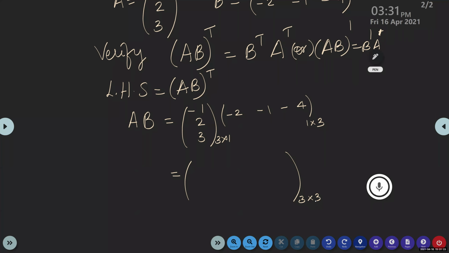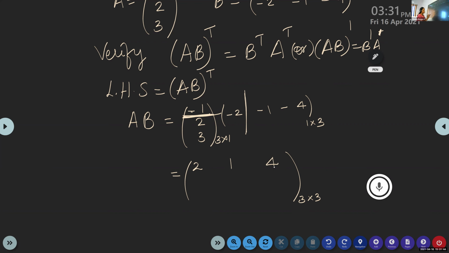How to multiply? First row with column, row with column. First row with first column: only one element is there, so we can write this easily, isn't it? Minus 1 into minus 2, it is 2. Now the same row, first row with the next column, it is 1. First row with the next column, it is 4.